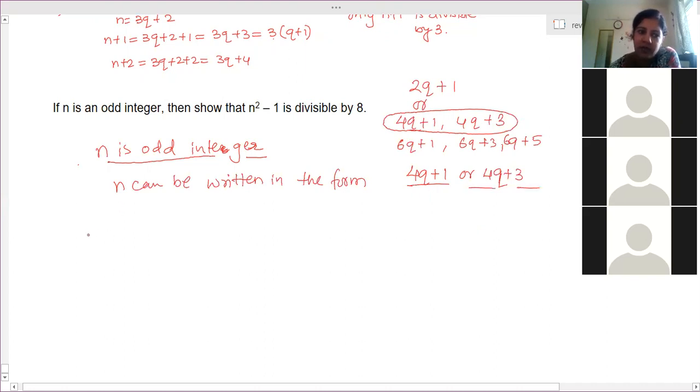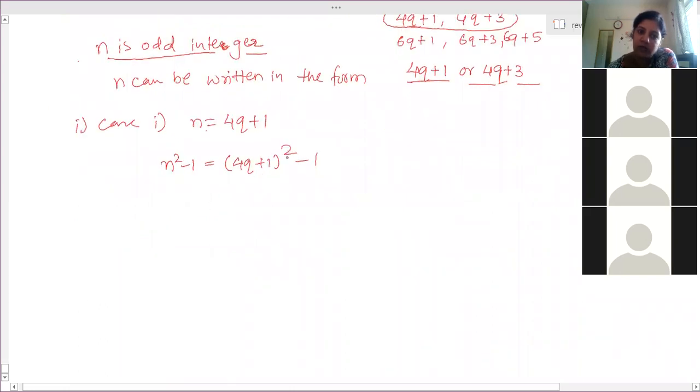So then n square minus 1. In case 1, n is equal to 4q plus 1. N is an odd number, so it can be written in the form 4q plus 1. So find the value of n square minus 1 and try to show that it is divisible by 8. 4q plus 1 whole square minus 1. So a plus b whole square: 16q square plus 8q plus 1 minus 1.